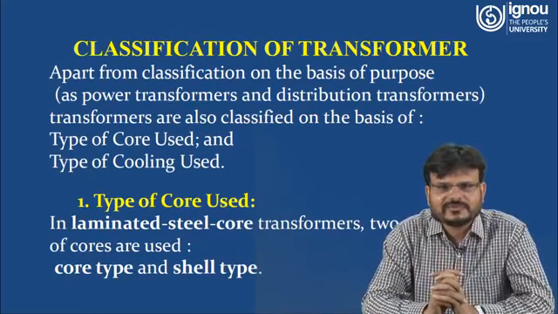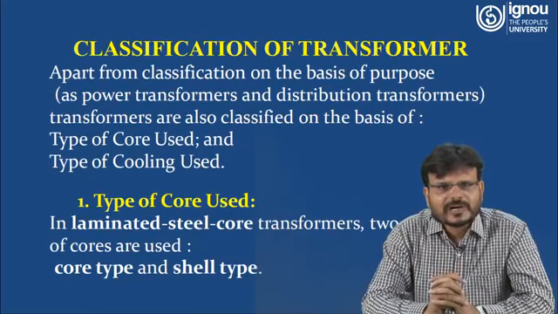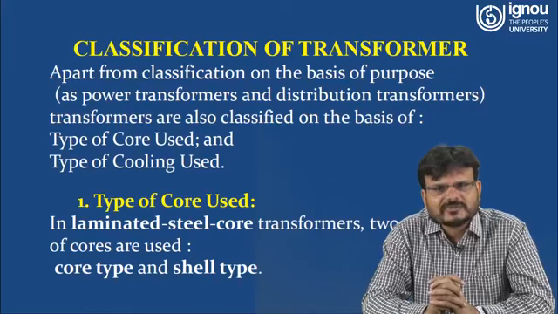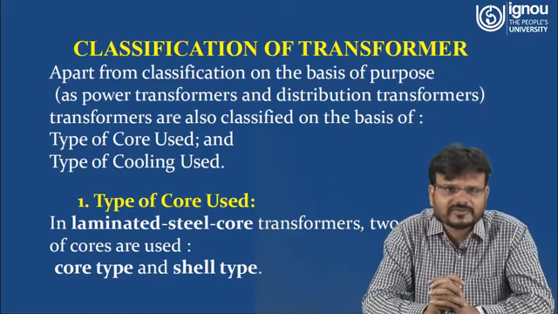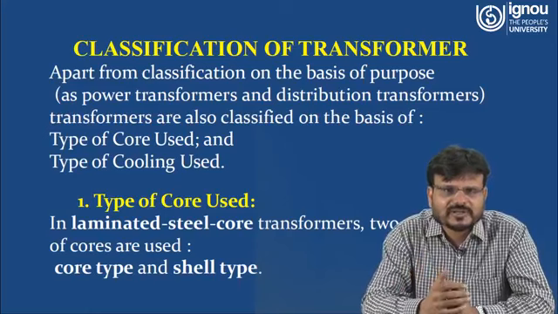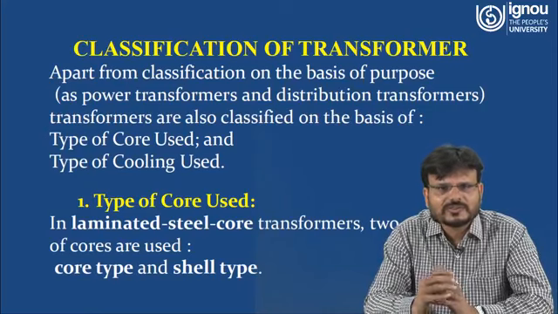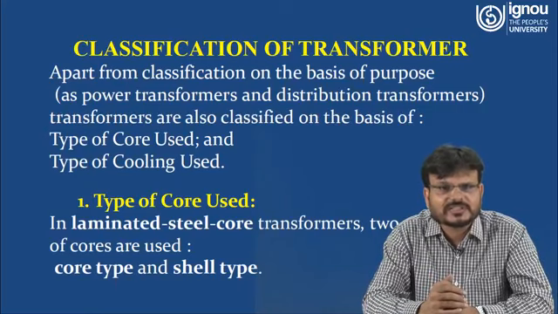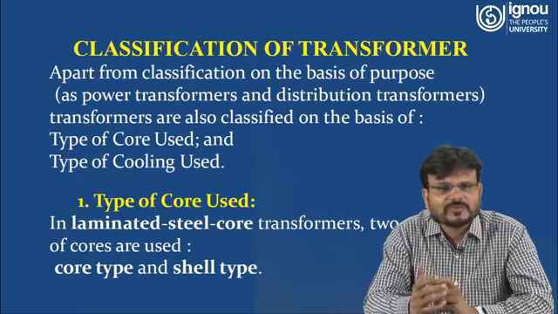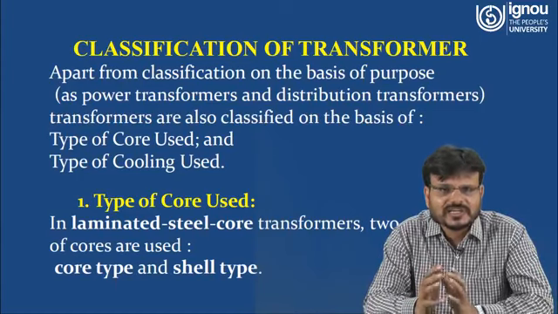Now we have to classify the transformer. Apart from the classification on the basis of the purpose, whether we are going to use it for transmitting, as a power transformer, or as a distribution transformer, transformers are also classified on the basis of the type of core and the type of cooling. What type of cooling you are going to do for the transformer, and what type of core you are going to use. As you know, the core of the transformer is laminated.